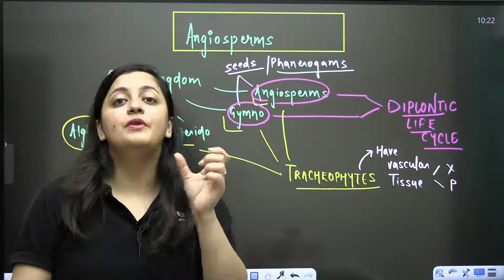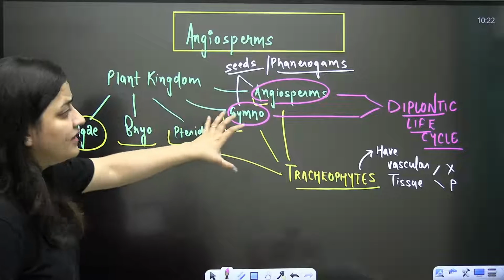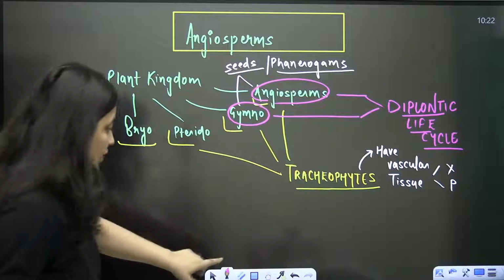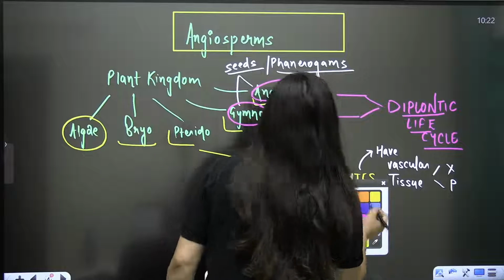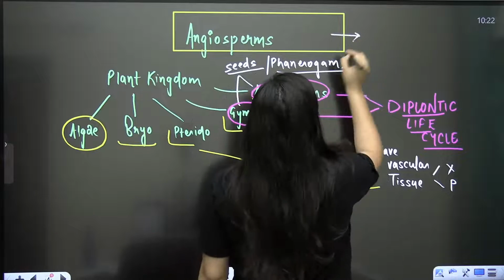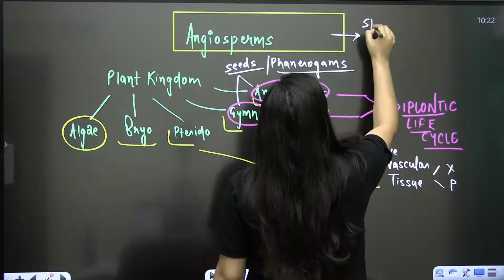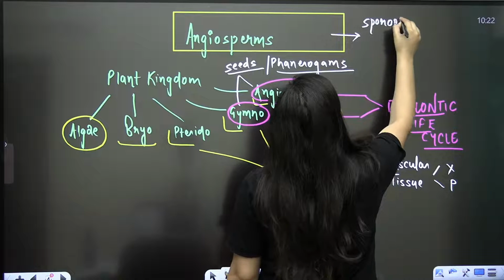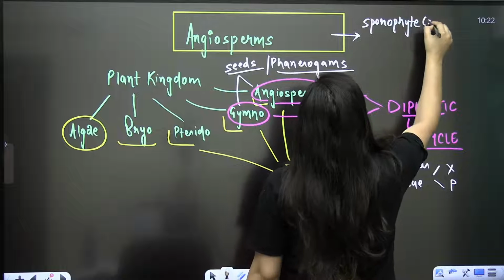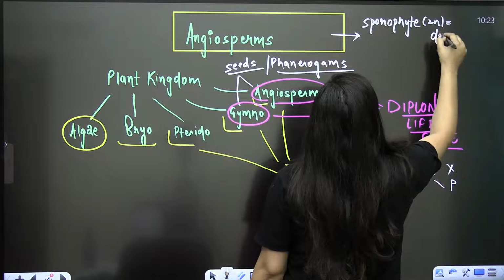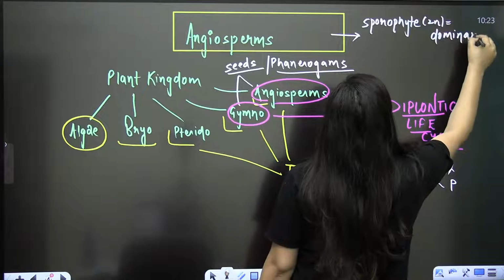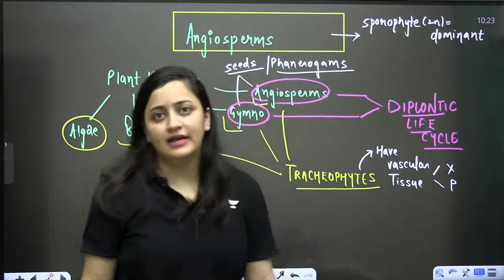It is the diplontic life cycle. Now, what is the meaning of being diplontic? Let me tell you. Here, it is the sporophyte, the diploid phase, which is the dominant one. It is the long-lasting one. It is the photosynthetic one.